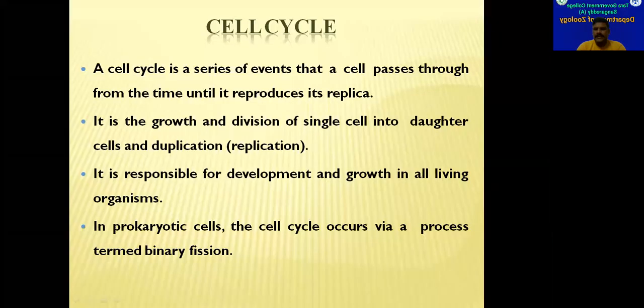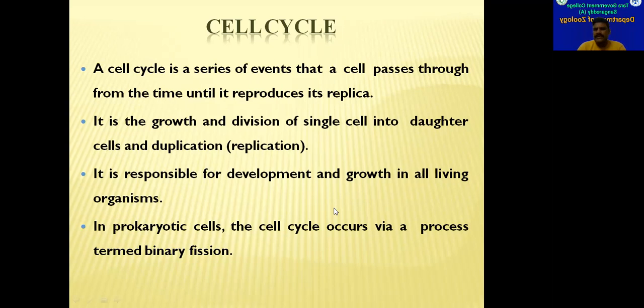So what is cell cycle? Cell cycle is a series of events that occur in the cells. In this series of events, the cell passes through from the time of its birth until it produces its replica or daughter cell. So that means the events from the beginning of a cell's journey till the end of its journey by giving rise to two daughter cells.